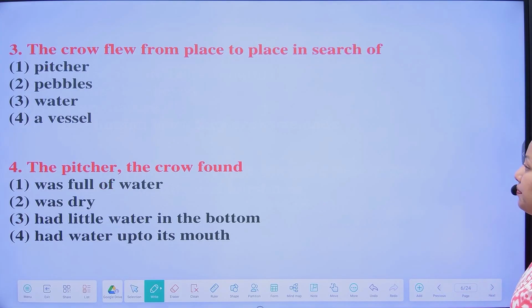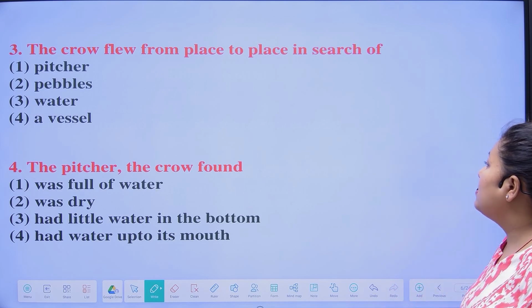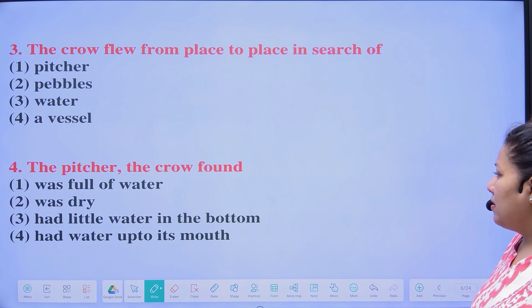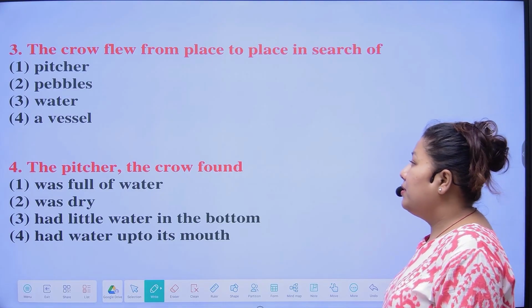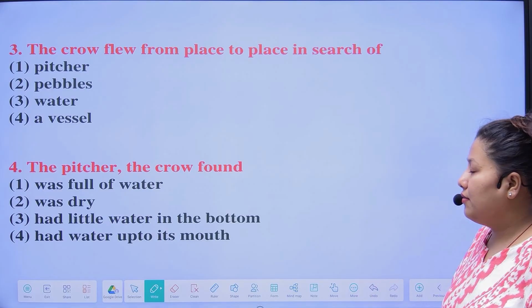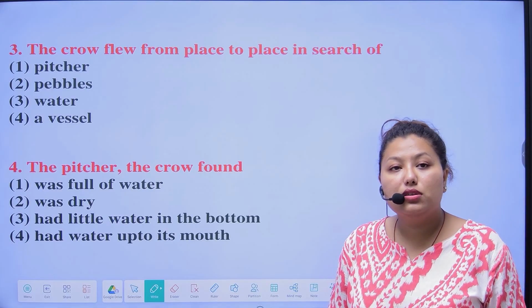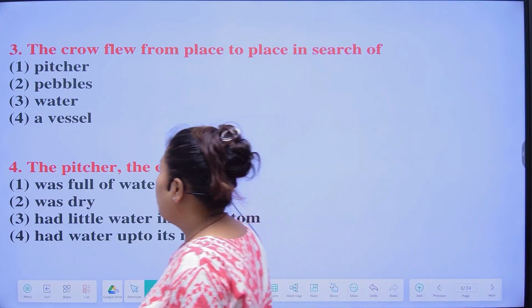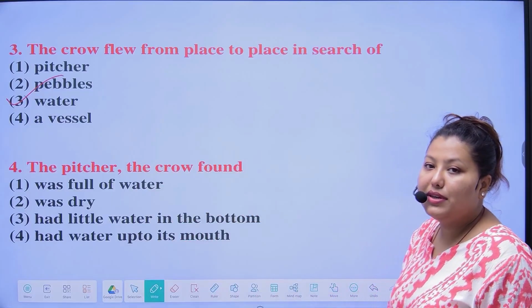Next question. The crow flew from place to place in search of. Options are: pitcher, pebbles, water, a vessel. The crow flew from place to place in search of water because the crow was thirsty. Option number 3 is the correct answer.